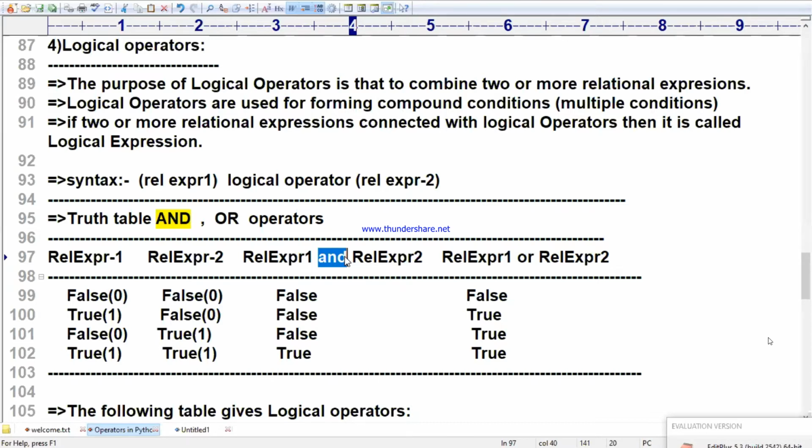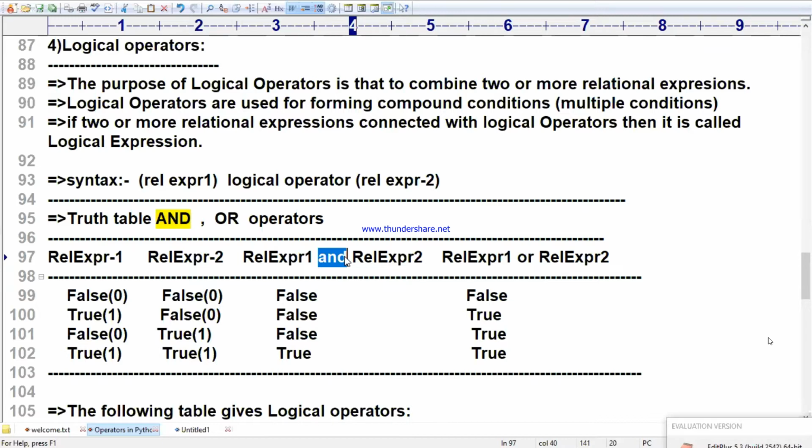Srikanth, false, false is false. True, false, what is the result? Quickly. True, false. One true, one false. False. False, true, tell me. False, true. What is the result, Srikanth?